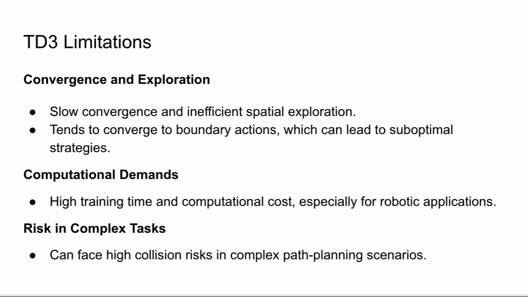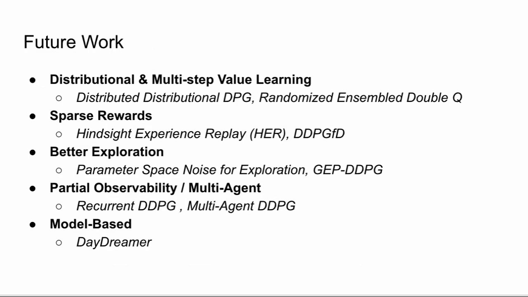Even though TD3 performs very well on benchmark tasks, it's not perfect. It can still converge slowly and struggle with exploration, especially in high-dimensional or sparse reward environments. There's also the issue of computational costs. Training two critics and handling delayed updates can make the algorithm heavier, which becomes noticeable in robotic applications. In some complex control tasks, TD3 might get stuck near boundary actions or suboptimal strategies due to limited exploration. So, while it improves stability, there's still room to make learning faster and exploration more efficient.